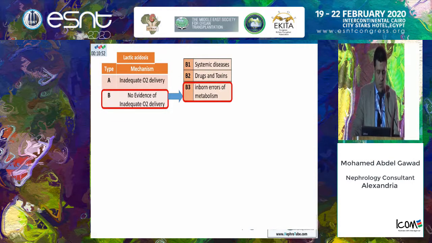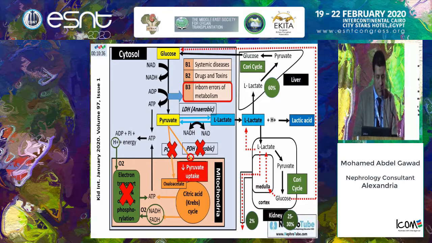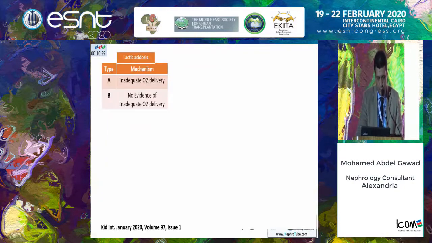The last cause of type B lactic acidosis is inborn errors of metabolism, congenital inherited disorders, whatever the name of the disease. Mainly the pathogenesis is due to deficiency of pyruvate dehydrogenase enzyme or pyruvate carboxylase, abnormality in the electron transport chain, decreased uptake of pyruvate by the mitochondria, or abnormal metabolism of lactate in the liver.